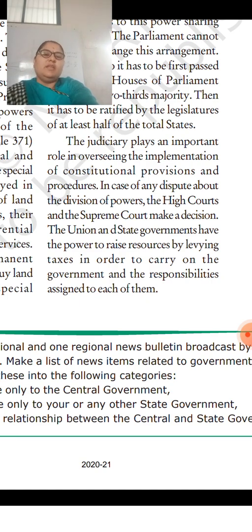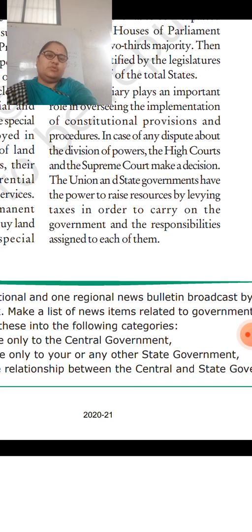In case of any dispute about the division of powers, the high courts and the Supreme Court make a decision. So if there is any dispute regarding the division of power, who is going to see it? The high courts and the Supreme Courts are making a decision.